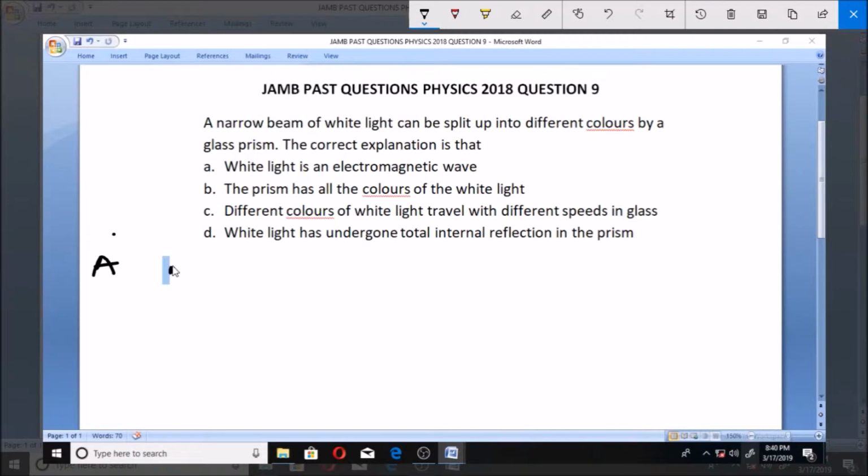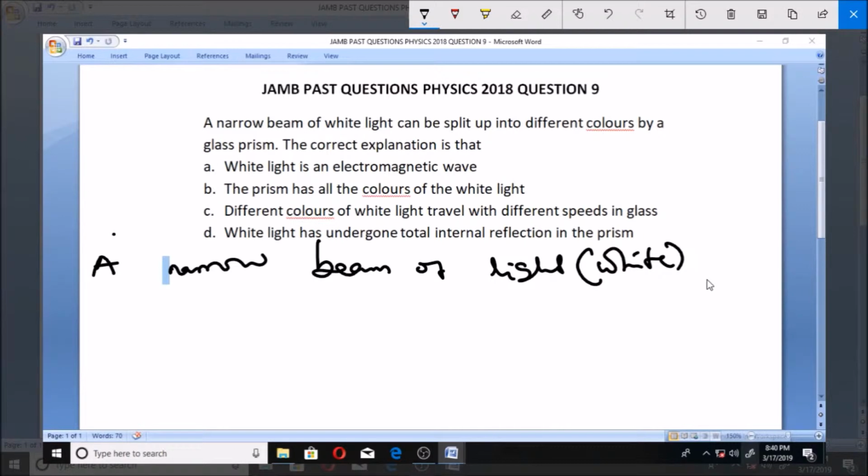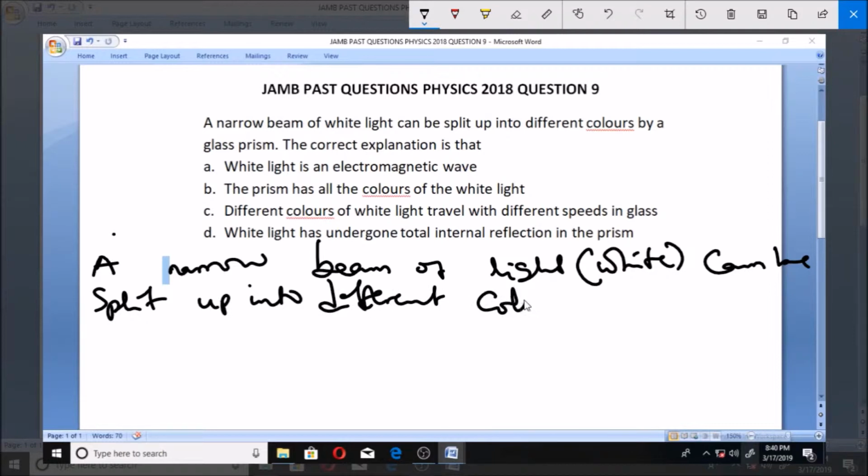So we say that a narrow beam of light. What happens to a narrow beam of white light? Can you tell me what does happen? It can actually be split up into different colors. You can do that, and that follows from what we have up here, by a glass prism. So if you want to split up a narrow beam of white light, you use what we call a glass prism.